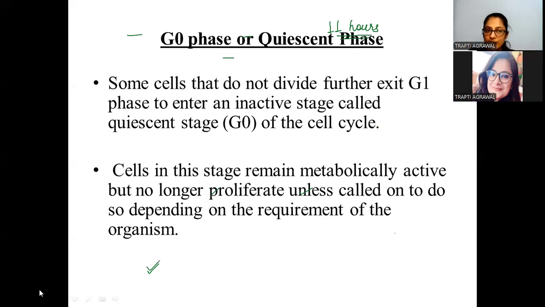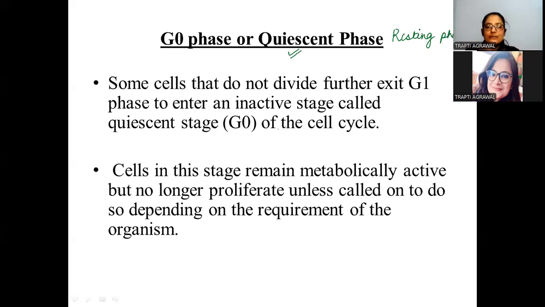That is the G naught phase. The G naught phase is also important, students. Why it is important, I will discuss. The G naught phase is also called the quiescent phase, and it is also called the resting phase. We call it a resting phase.